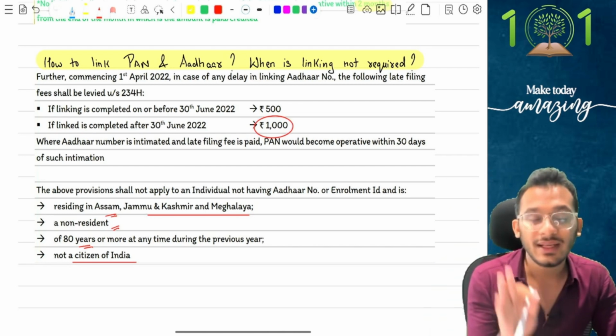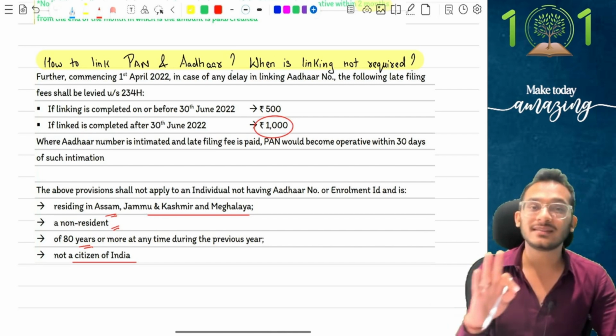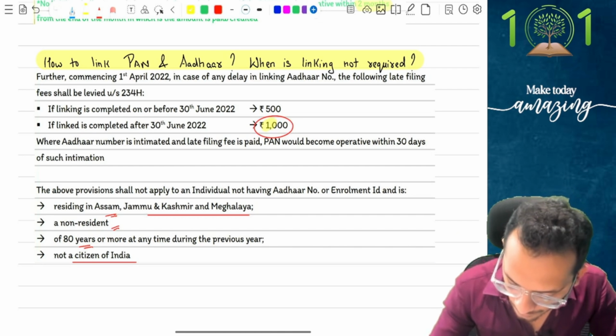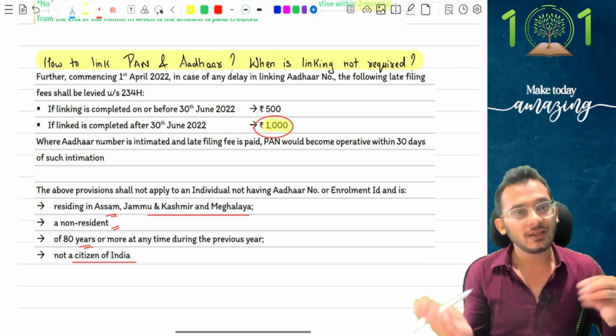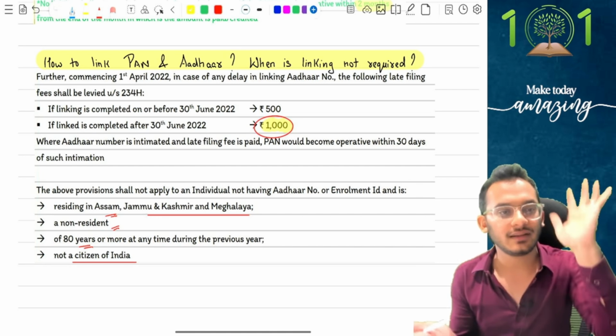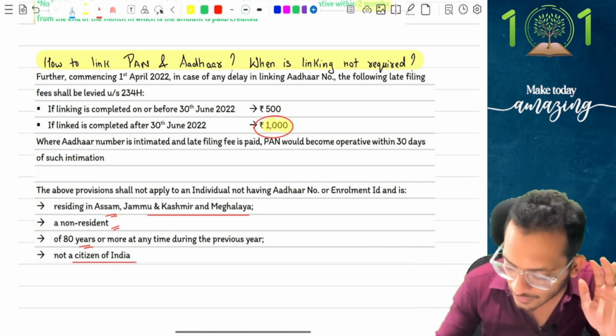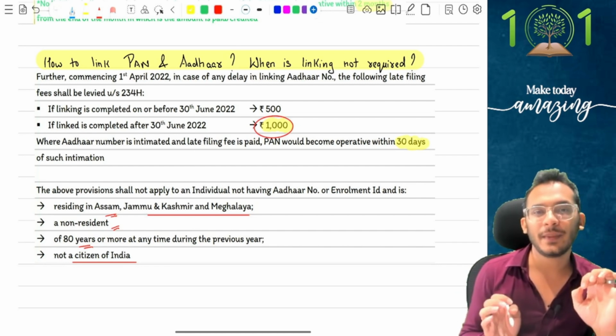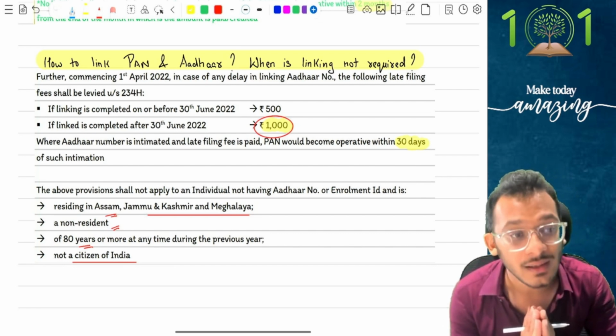Income tax says, if you want to link your PAN with Aadhaar, the only thing you need to do is pay some late fee. The late fee is going to be 1000 rupees. Pay the 1000 rupees late fee, go to the income tax portal, link your PAN with Aadhaar, and the matter will get closed. You will get the PAN operative within 30 days if you make the 1000 rupees payment.